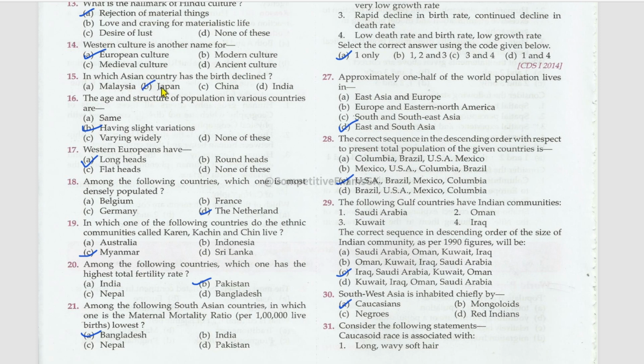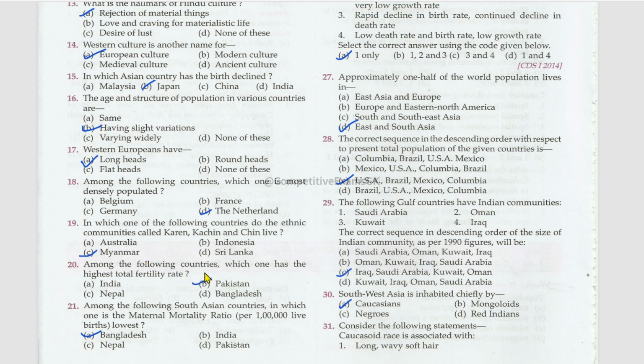In which Asian culture has the birth declined? Japan. The age and structure of population in various countries are having slight variations. Western Europeans have long heads. Among the following countries, which one is most densely populated? That is Netherlands. In which one of the following countries do the ethnic communities called Karen, Kachin and Chin live?